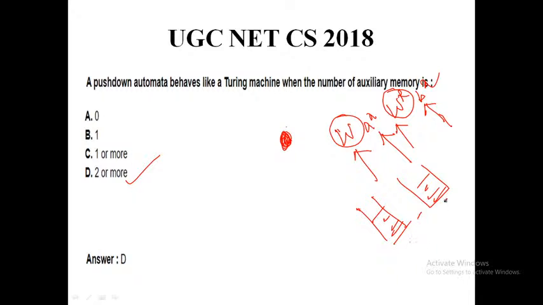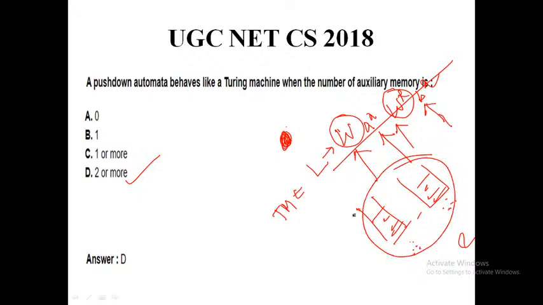So what is the minimum number of stacks required in the PDA to accept this language? Answer is 2. This particular language L is accepted by a Turing machine. So I can say that if the PDA has 2 stacks, then this language can also be accepted by the PDA. Hence my answer is, a pushdown automata behaves like a Turing machine when the number of auxiliary memory or stacks is 2 or more. So the correct answer is option D. I think I made myself very clear.